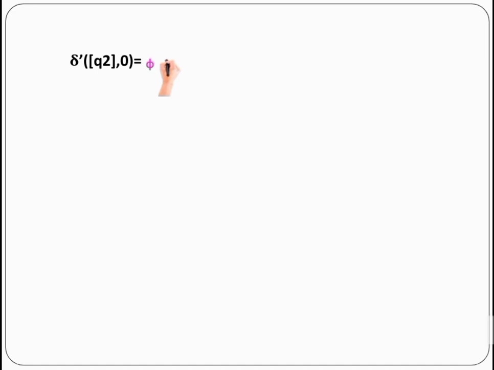Let's come to Q2, and we have to find delta dash for Q2 against 0, 1. So Q2, 0: refer to the transition table, which is phi. No such transition, so phi. Q2, 1 is {Q0, Q1}. These are already processed. So Q0, Q1 is already processed. You can leave this state. This is not a new state.